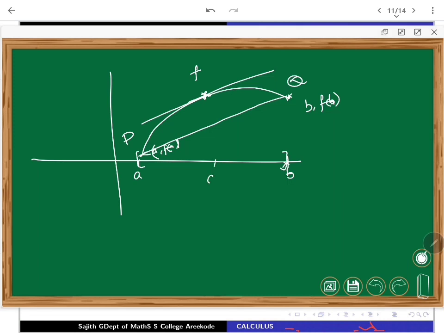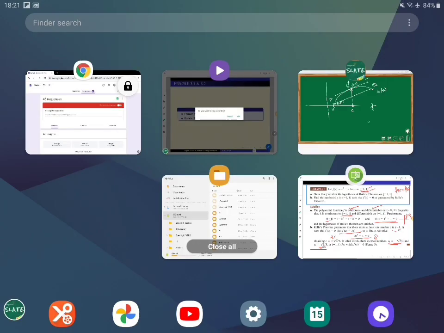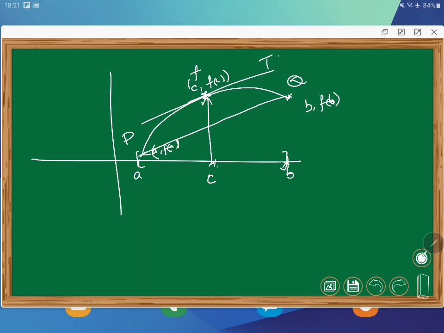Now, what I have drawn here is a tangent at this point, which I may mark as C. C corresponds to these points, so precisely speaking, it is the point (C, f of C). If I am looking at the tangent at C, this tangent as well as this chord have the same slope, right?